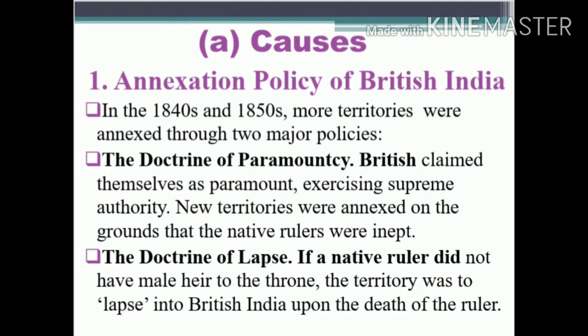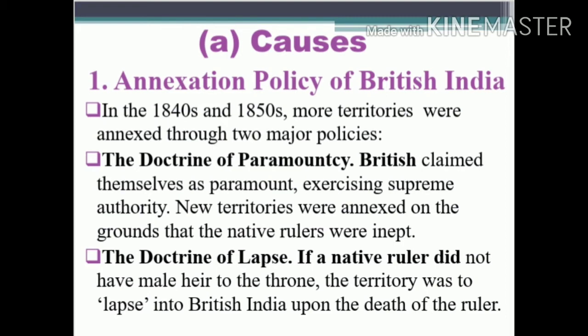That is, the British claimed themselves as paramount, exercising supreme authority. New territories were annexed on the grounds that the native rulers were inept. So due to incompetent Indian rulers, the British occupied more territories in India, and in that way they showed their paramountcy over the Indians. That is the first reason.